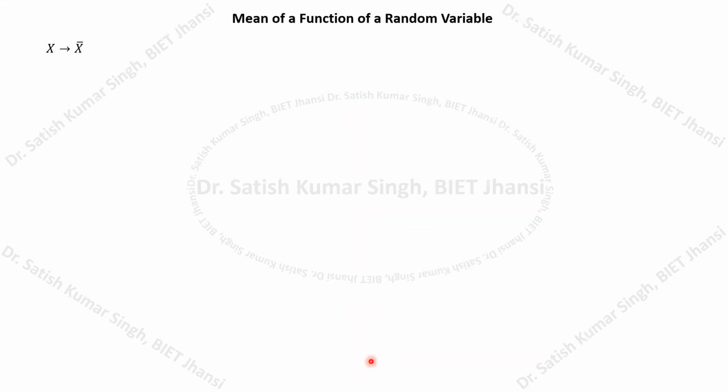Now we come to the mean of a function of a random variable. What does it mean by the mean of a function of a random variable? That we try to understand in this problem. Suppose that we have a random variable x whose mean is represented by x bar. Then I can have another random variable y, which is a function of the first random variable. So it is some function g(x) of your random variable x.